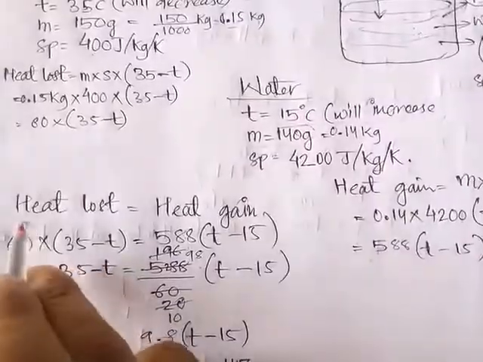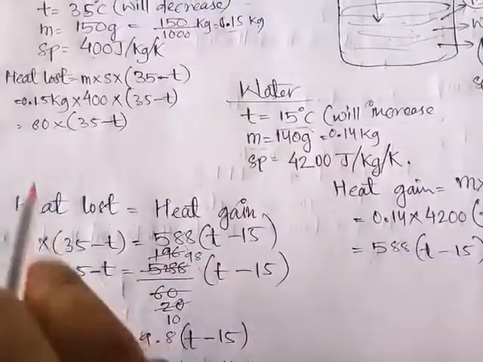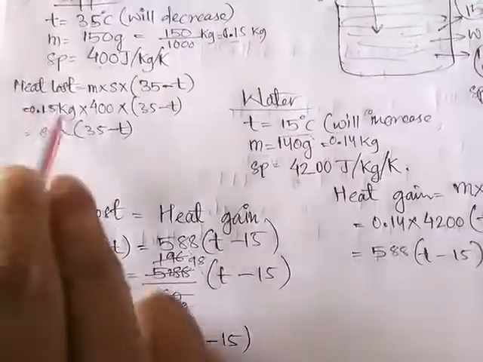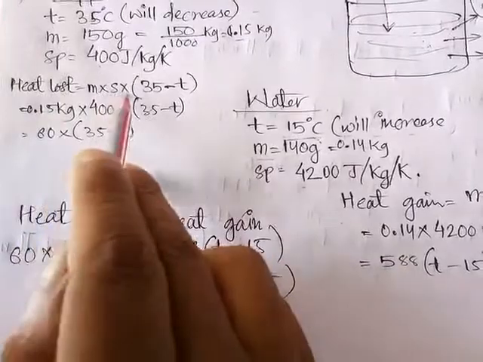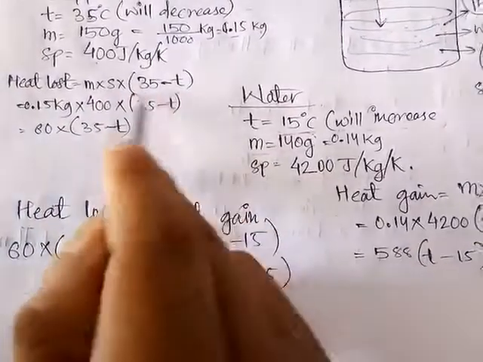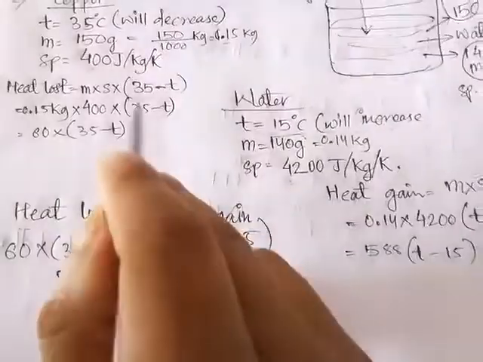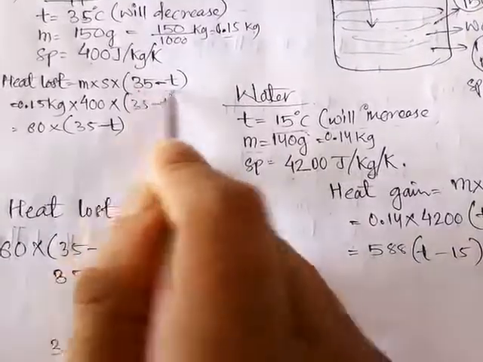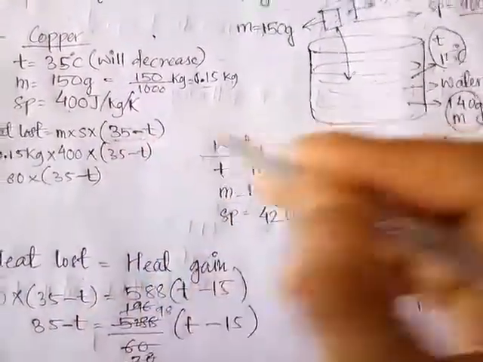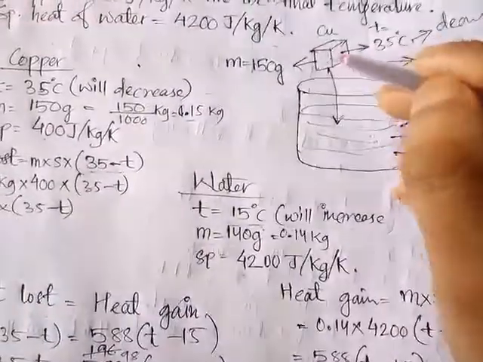So here, the heat loss formula I have already solved. Heat loss equals MST. Instead of T I have written 35 minus T, and I will explain why.